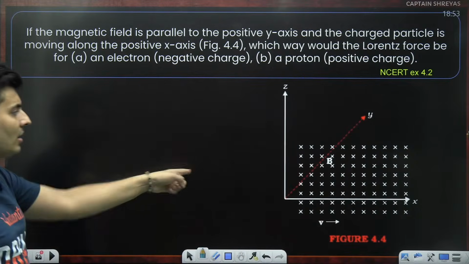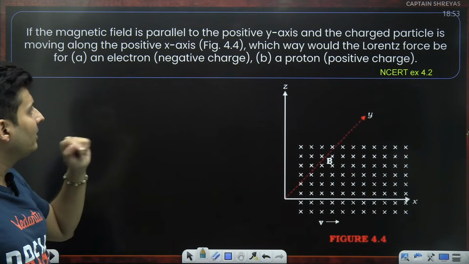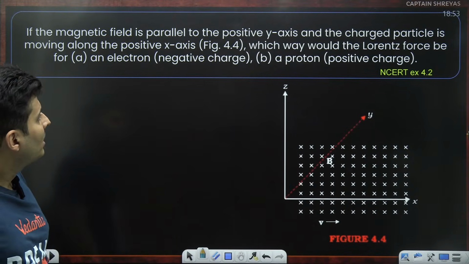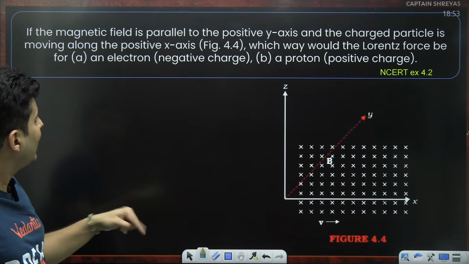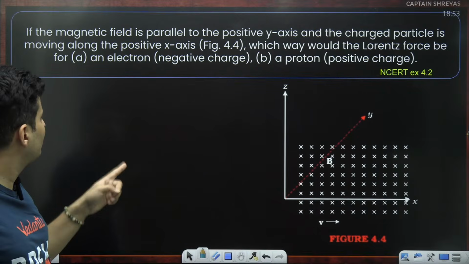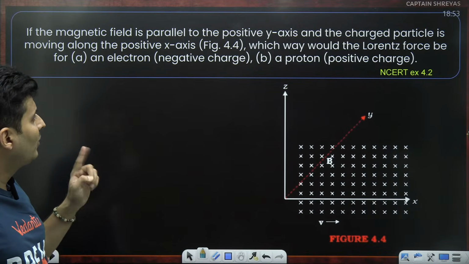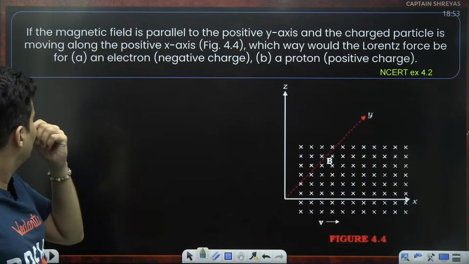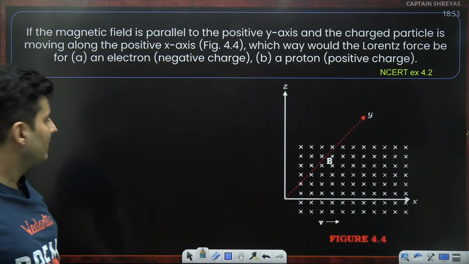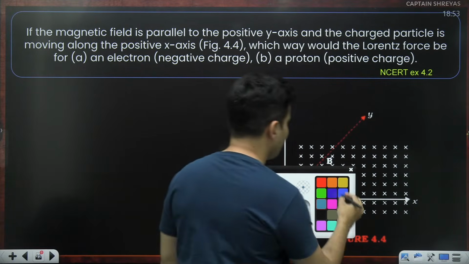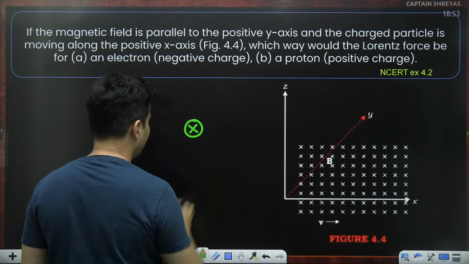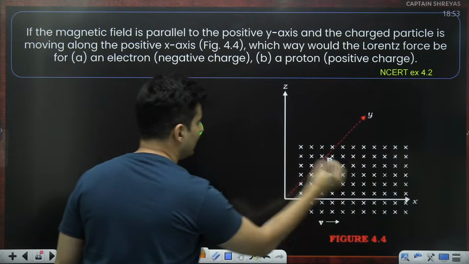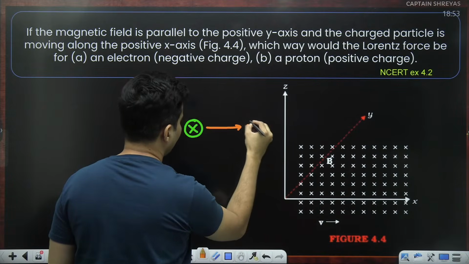You can see that crosses. Cross means going away inside the plane. And a charged particle is moving along the positive x-axis. Which way will the Lorentz force act for an electron and a proton? Okay, the magnetic field is there. So guys, very simple. Magnetic field is inside. The velocity of the charged particle is right over here.